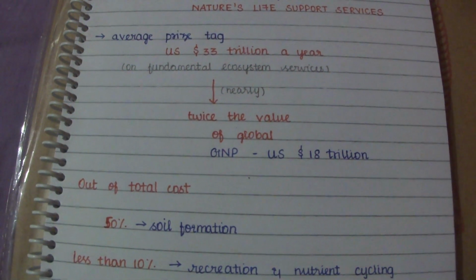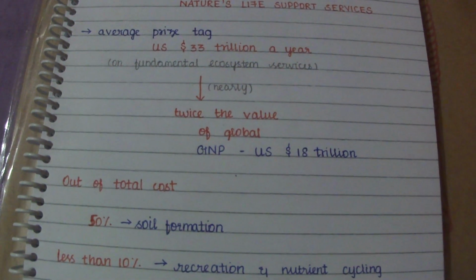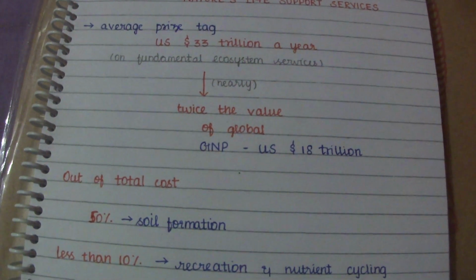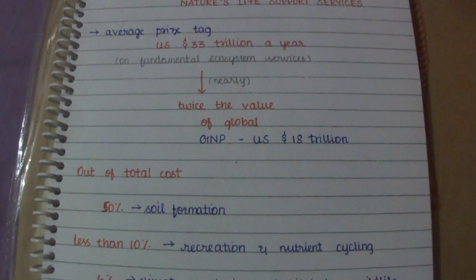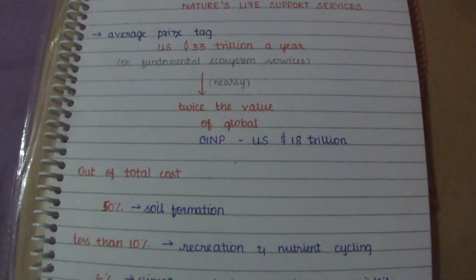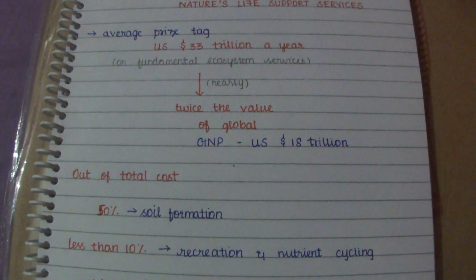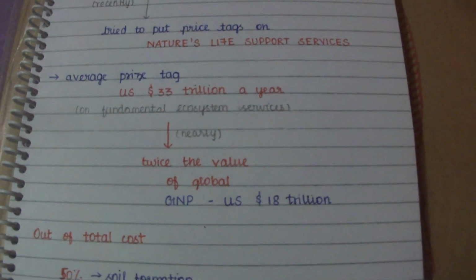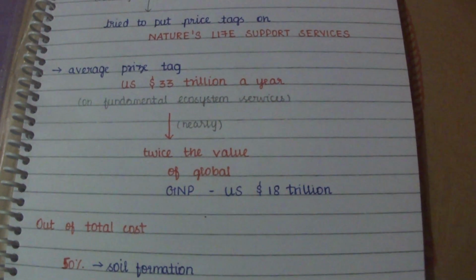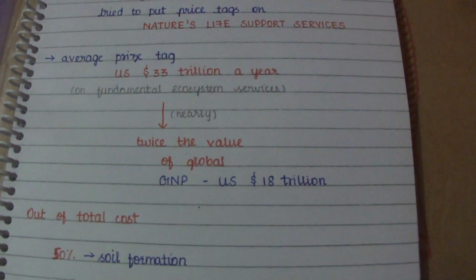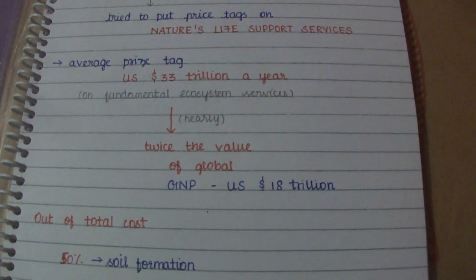But actually we are taking it for granted, because these are free for us. The ecosystem, biodiversity or our environment does not ask us to pay. It is given as free. But this is nearly twice the global gross national product, which is 18 trillion US dollars. This 33 trillion is twice our global GNP.